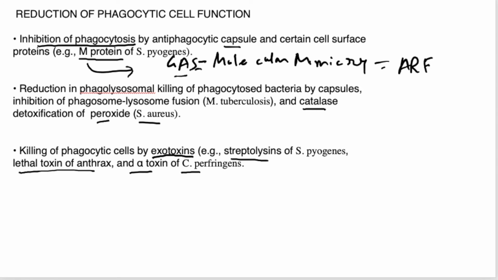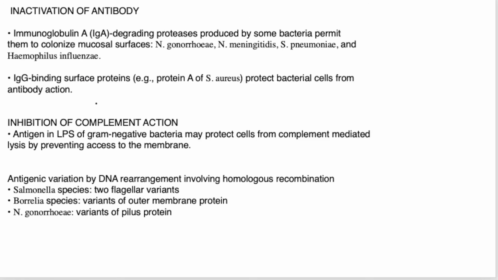These are very important. Then inactivation of antibodies, like IgA antibody degrading protease. As I had mentioned, our First Aid book has mentioned IgA protease as a very important example of a virulence factor. IgA protease produced by some bacteria permits them to colonize the mucosal surface.